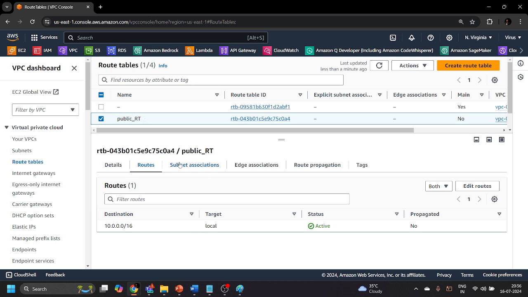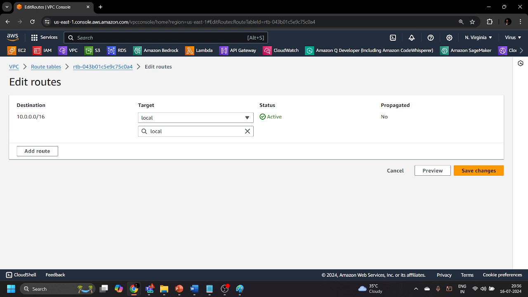That means whatever resources come under this public route table will be able to communicate locally inside this particular VPC only, which means if you put some resource and attach it to this public route table, those resources will not be able to go outside the VPC. Now to make those resources able to go outside this VPC, you should click on this edit routes and add some routes.